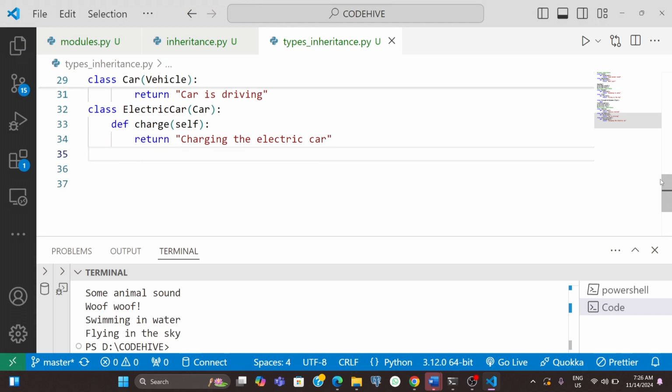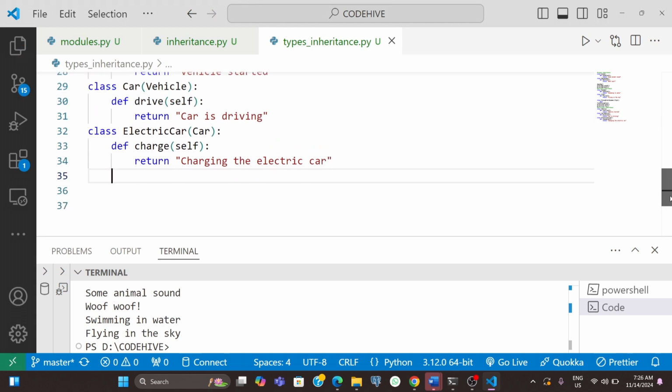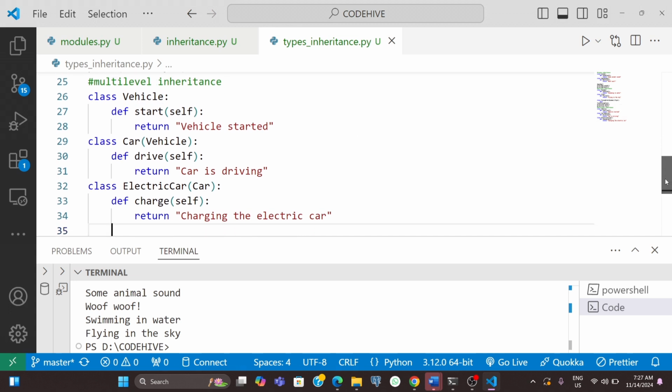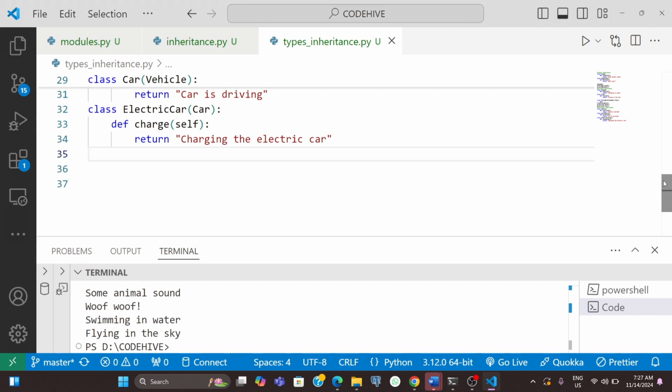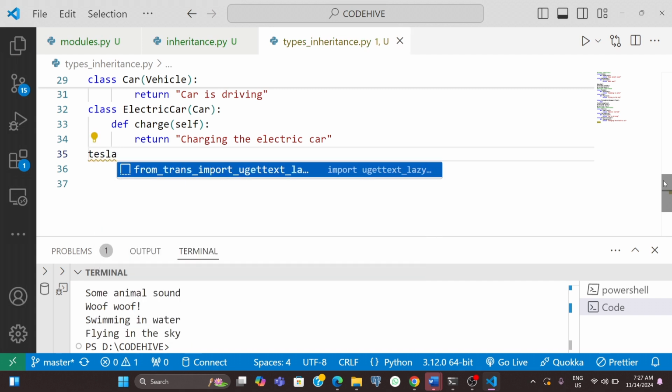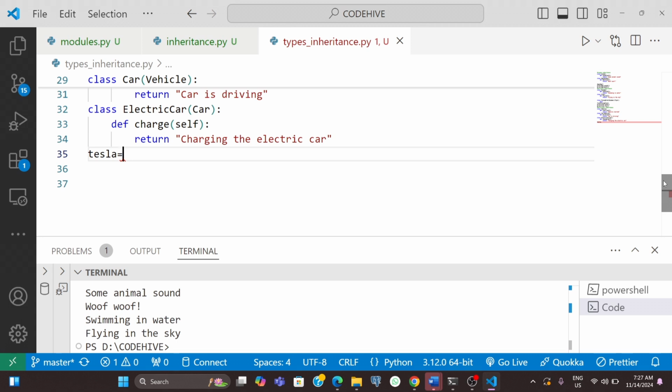Okay, so now we wrote three classes. The first class is the grandparent class, and this is the parent, and this is the child. So there is a level of inheritance, right? This parent is derived from this grandparent, and the child is derived from the parent. Okay, so now I will create an object. For example, I'm going to create an object of electric car. Okay, Tesla. So this is our object for electric car.